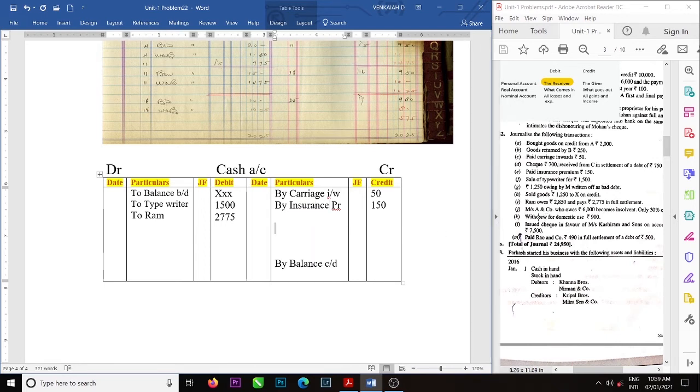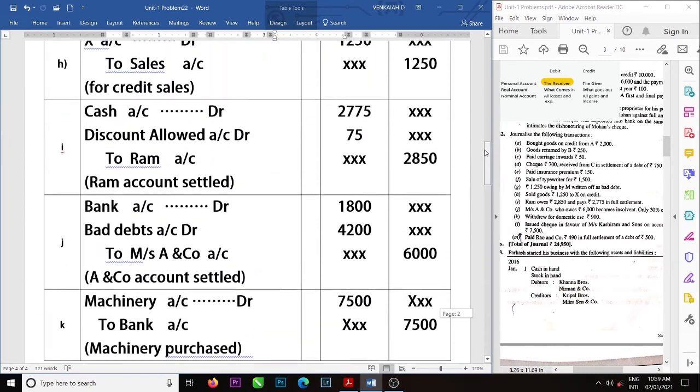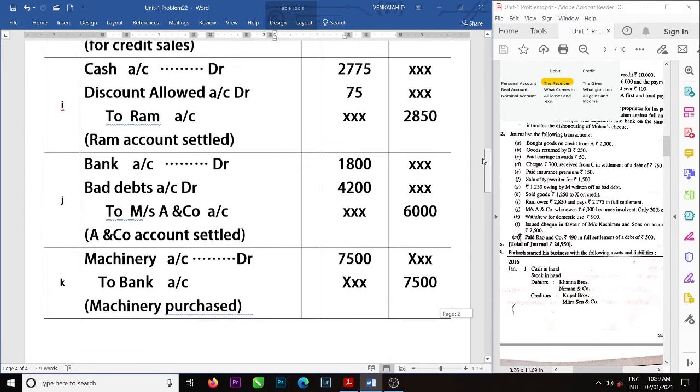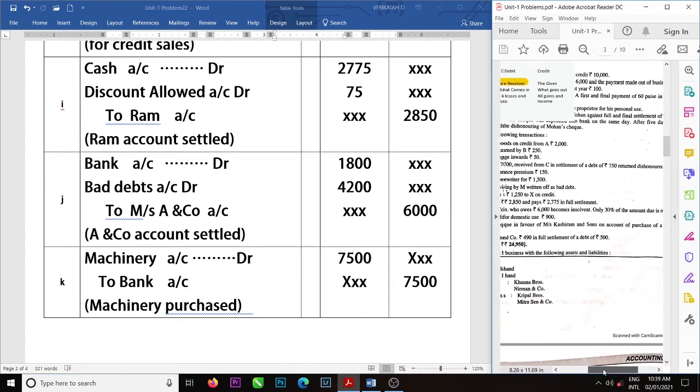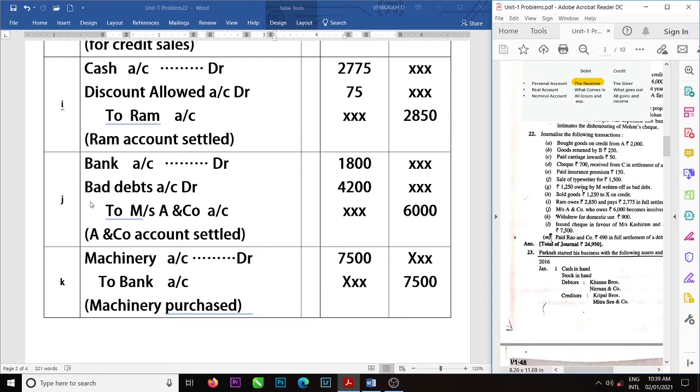Next entry, M and Co. 20600. He paid only 30%. So in this also we recorded cash. So this is cash account, okay, not bank.